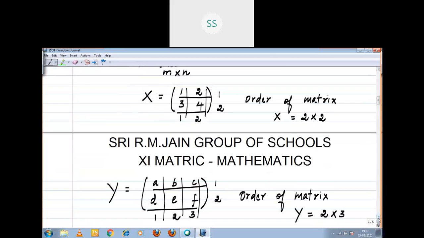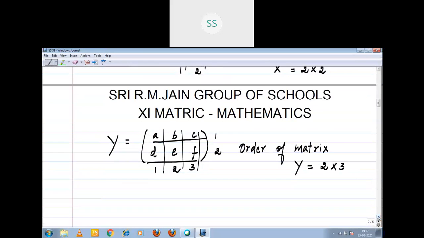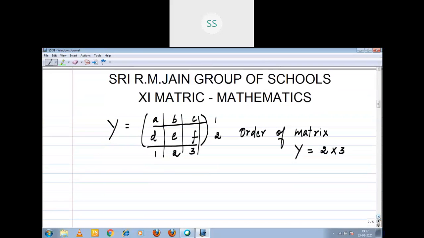Now, the general form of a matrix. How do we represent the general form of a matrix of order m by n? See here, A11.